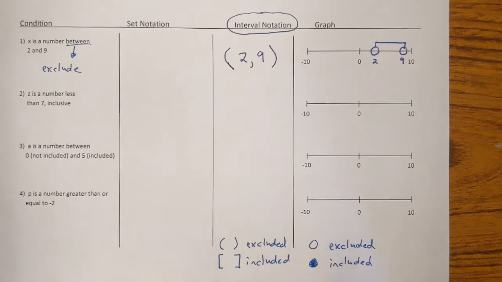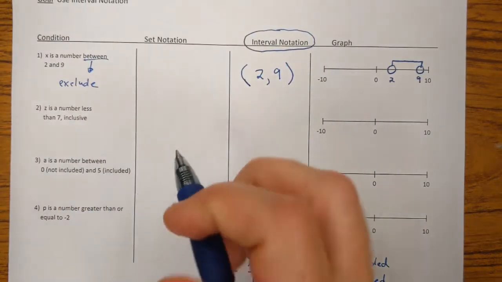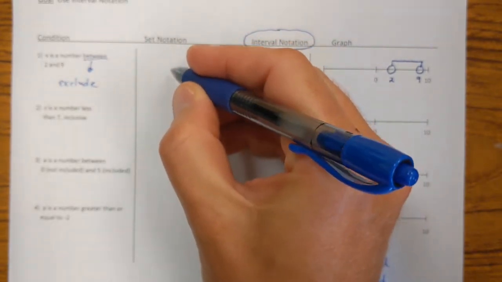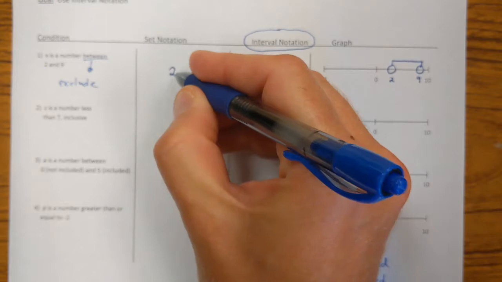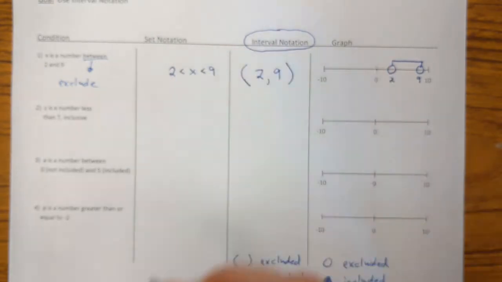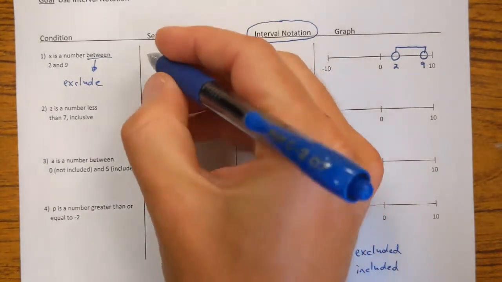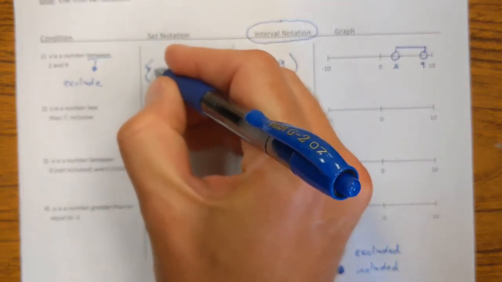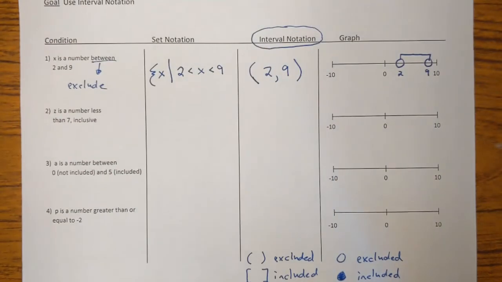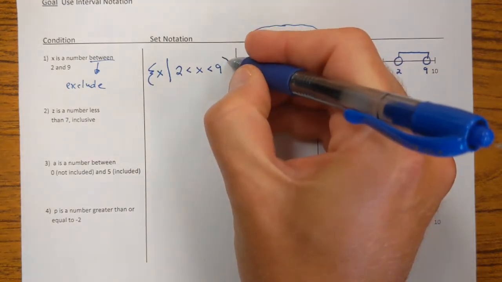Okay? And then using set notation, we kind of got into this yesterday, the previous lesson, when we talked about compound inequalities. The compound inequality for this is you actually write 2 less than x less than 9. That means that the number is in between 2 and 9. And then I'm going to actually use my set builder notation that we learned in the previous lesson. This means all values of x such that x is between 2 and 9.